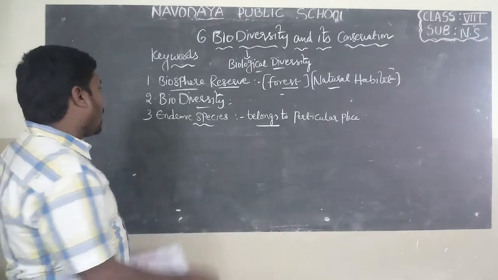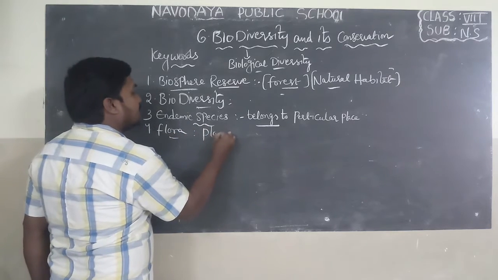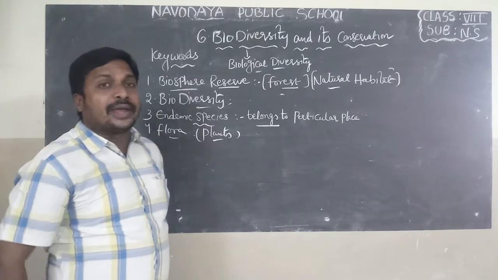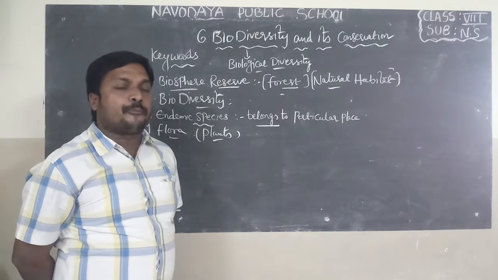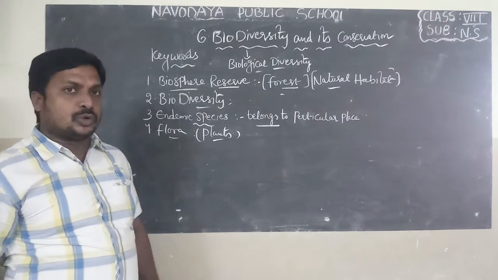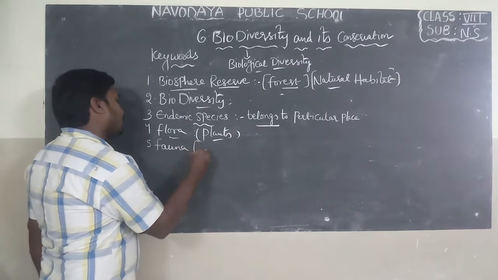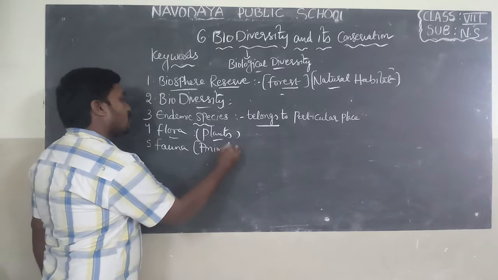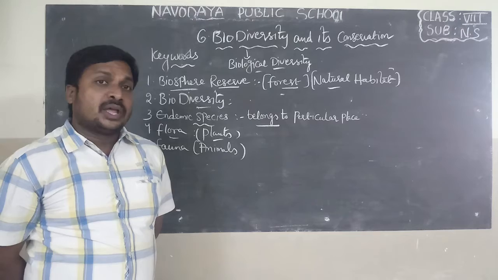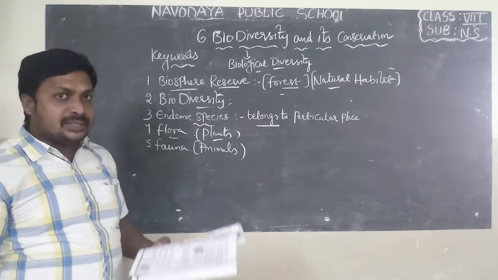Next one is flora. Flora means plants. Study of plants is called botany. We can find a rich variety of plants in India. They may be useful as medicinal plants also. Next one is fauna. Fauna means animals. Study of animals is called zoology. If you observe, India has a rich source of animals also.